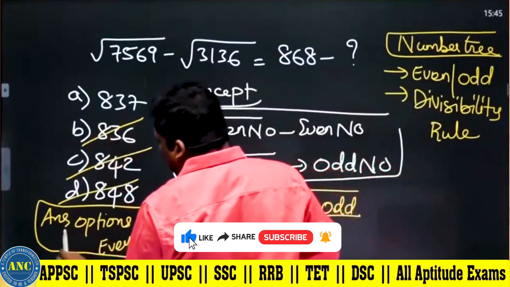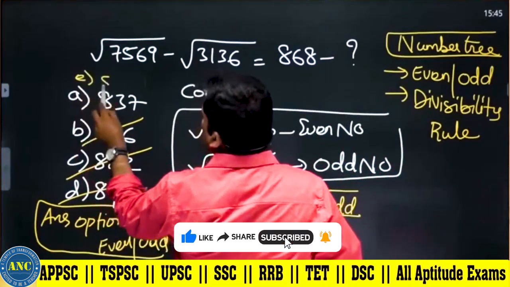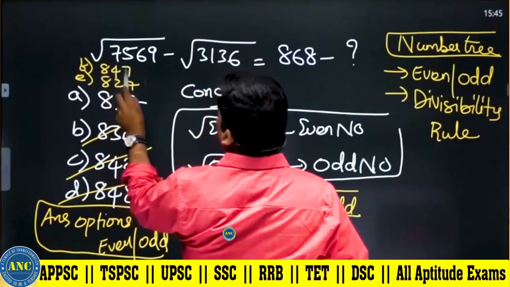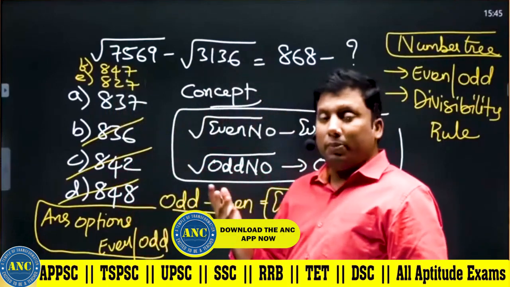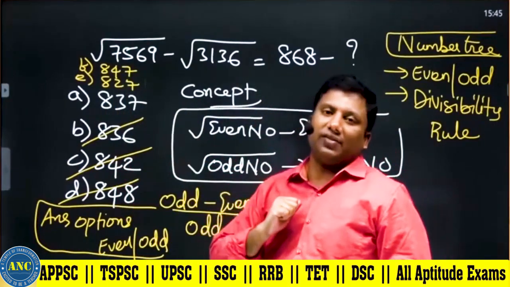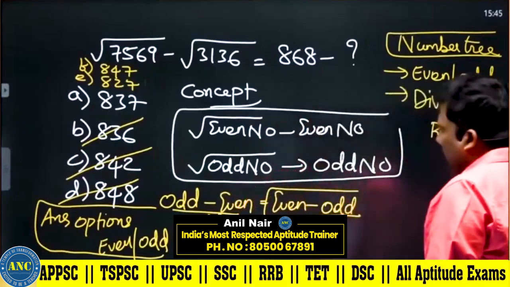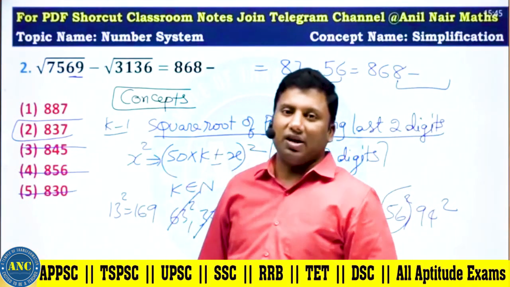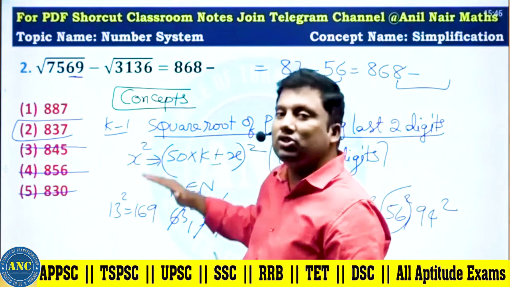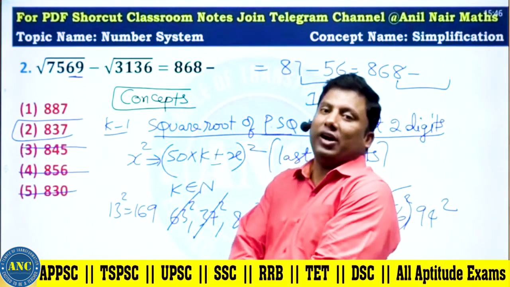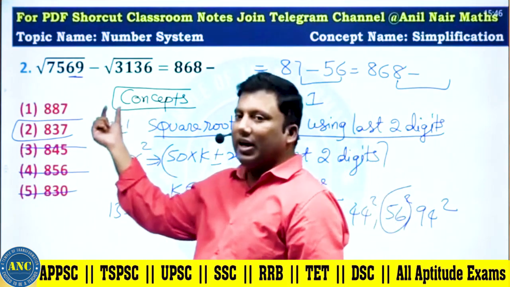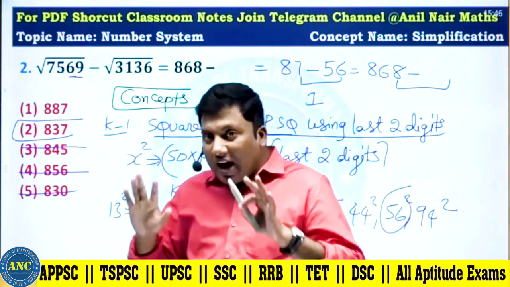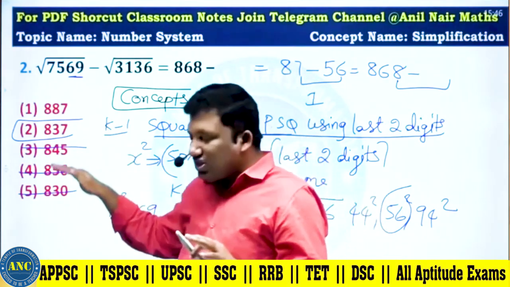Sir, what if there is another option, like 827 and 847? There could be a case of having 837, 827 or 847, and maybe 887. How to eliminate it without even solving these? How to find out the square root of a perfect square? Can I look at a question and eliminate the answer options? If there is any answer option which is an even number, just eliminate it.